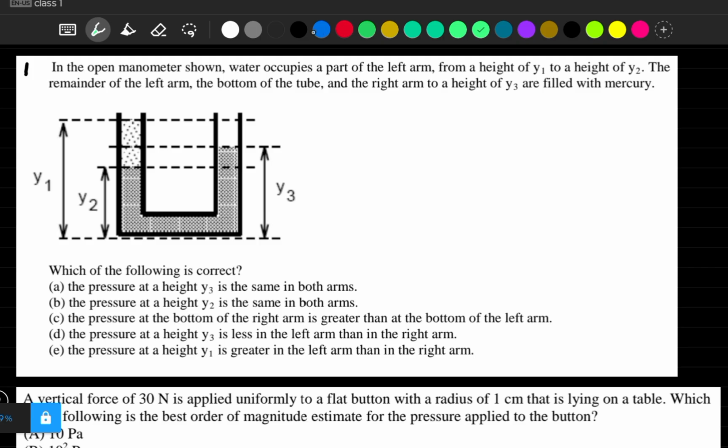Water occupies a part of the left arm from a height y1 to a height of y2. The remainder of the left arm, the bottom of the tube, and the right arm up to a height of y3 are filled with mercury. Fine. So basically here upper side we have water, and all this place we have mercury.